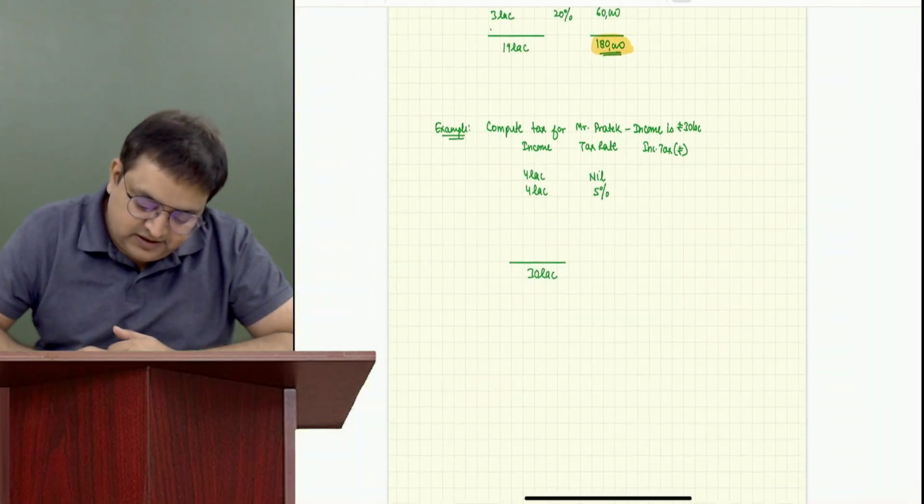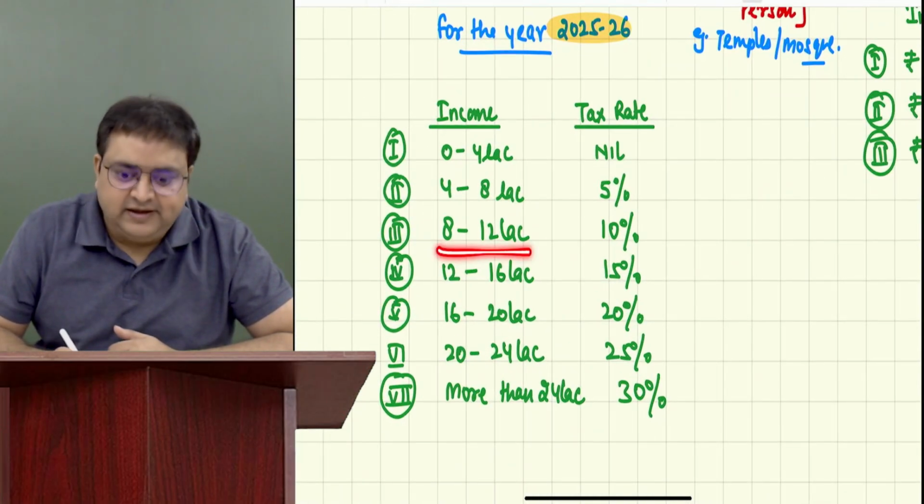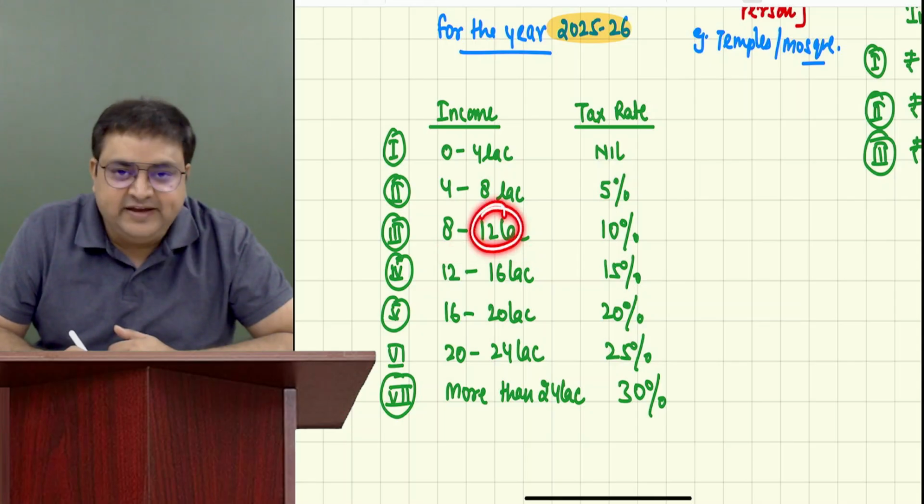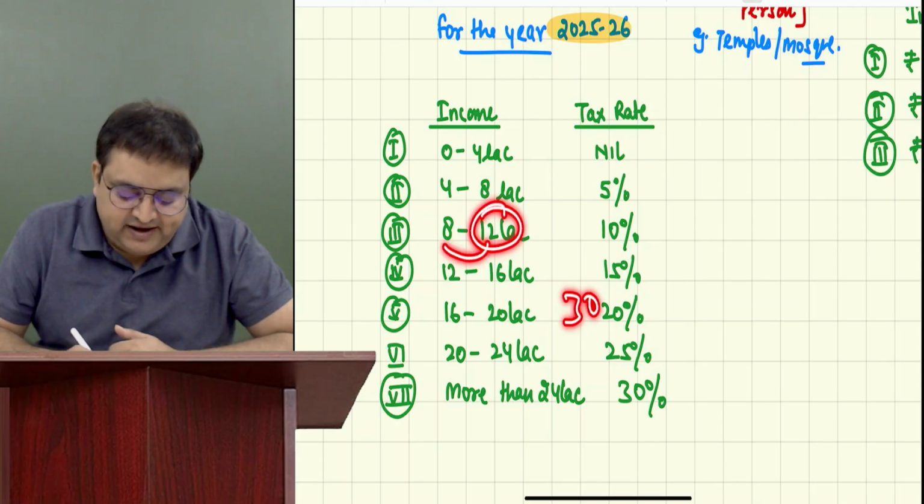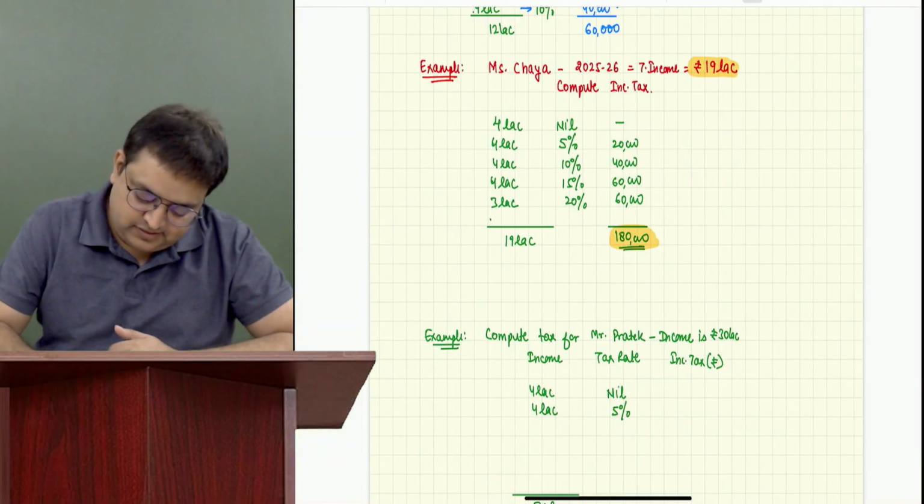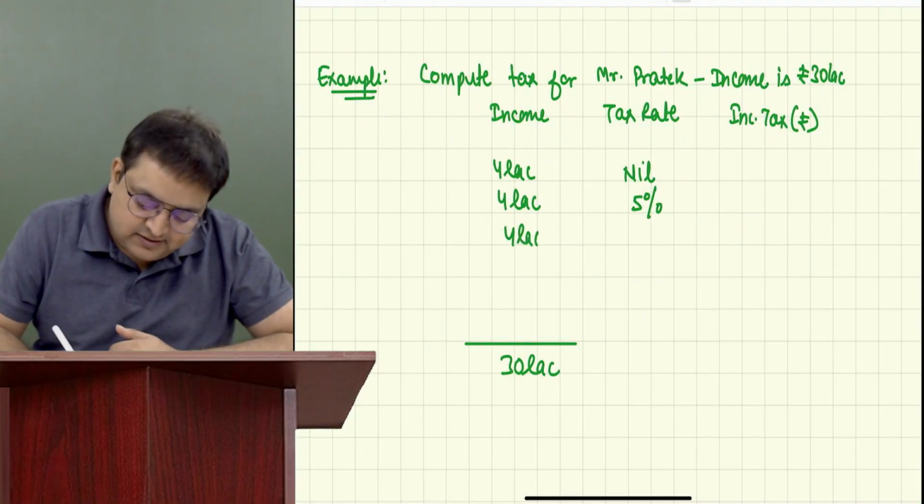5%. Third level is 8 to 12. Is he crossing the upper limit? 12. Yes, he is crossing. He is going till 30. 12 minus 8. 12 minus 8 is 4 lakh.